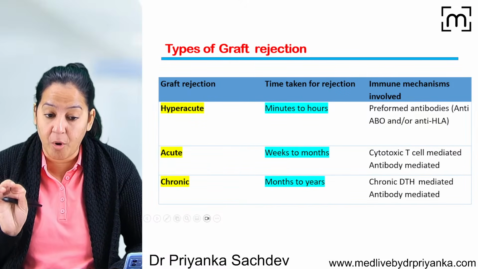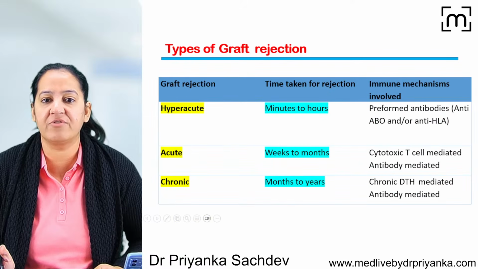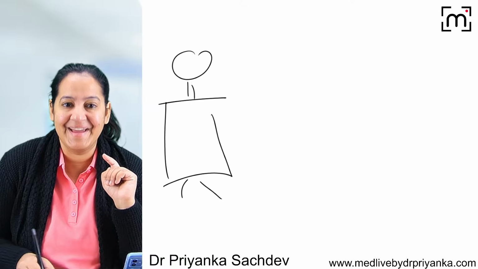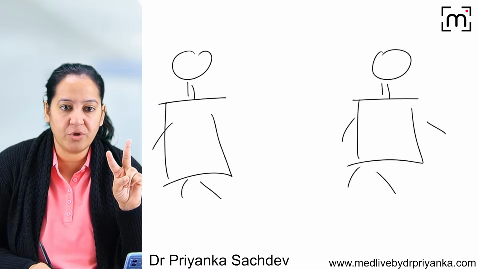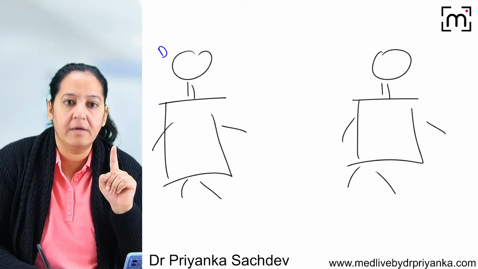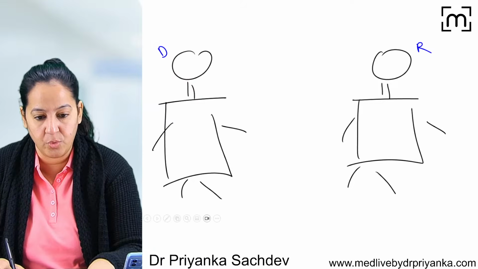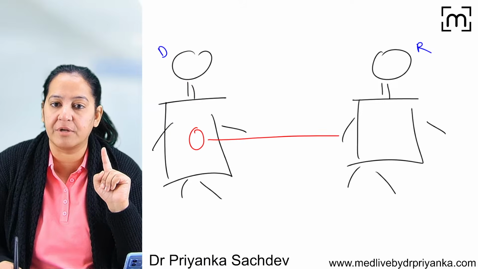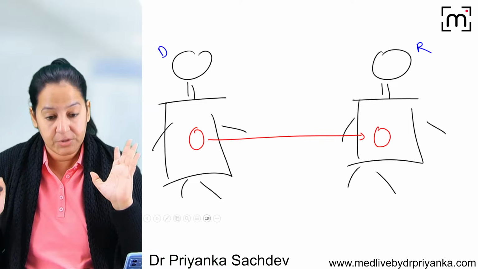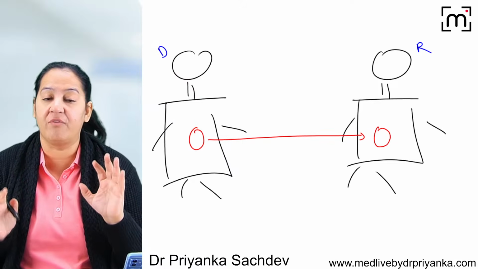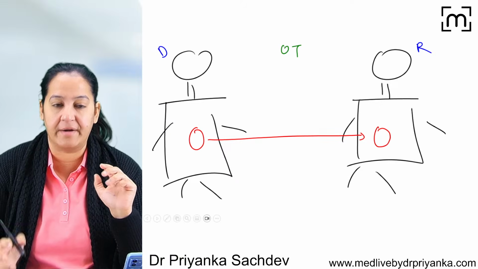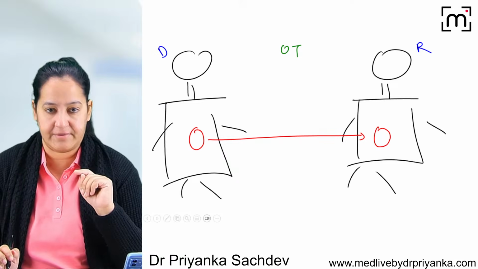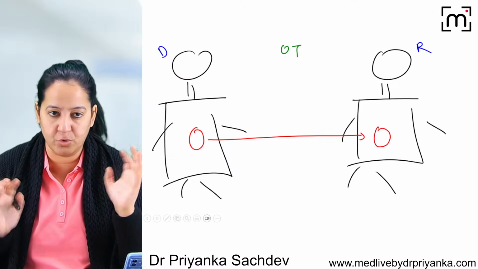Now the problem with the transplant is the rejection. What is the problem with the transplant? It's rejection. See again, this is the donor and this is the recipient. I told you two teams of surgeons are required. We want to transfer the graft from the donor's body to the recipient's body. I told you at the initial part of the lecture that we want the same setting, the same hospital, in which two OTs are there. So two teams of surgeons are required, one working on the donor, one working on the recipient. These are not identical twins. These are two human beings only.